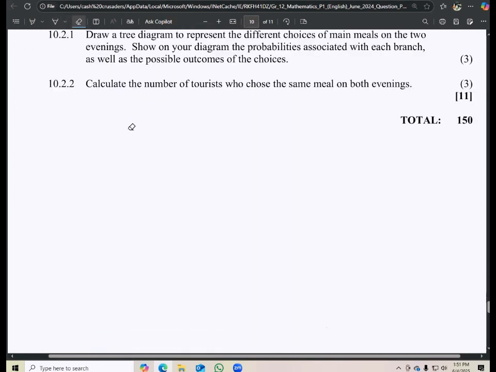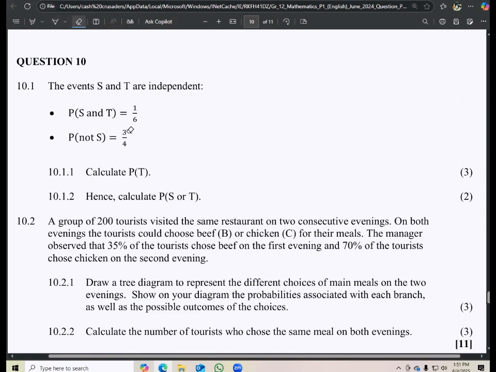Okay, the final question now is our probability. It says 10.1, the events S and T are independent. We know about independent events. Then they say 10.1.1, calculate P of T. What is it that we know about independent events? That if we multiply them, they should give us P of S and T there. So, okay, we are given P of not S is equal to 3/4, right? So what can we do now?